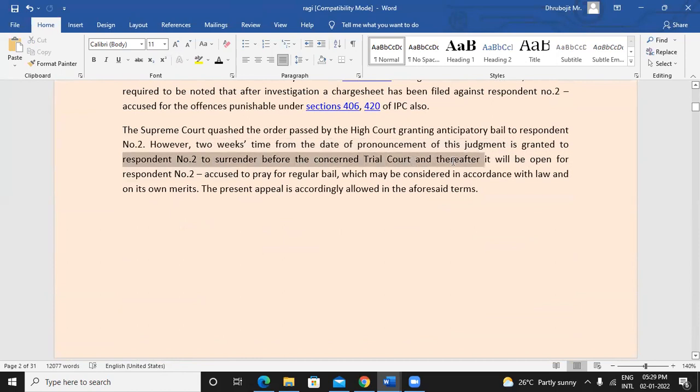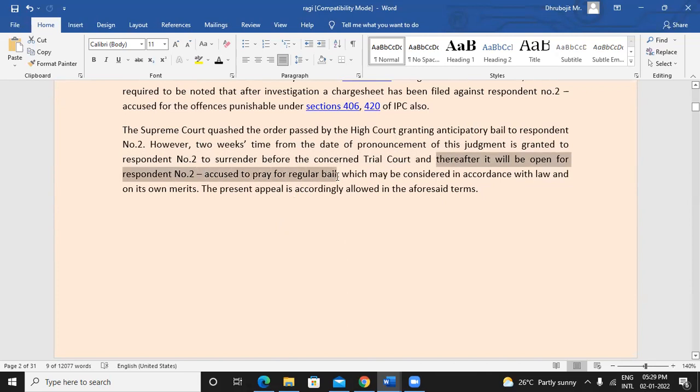Because his anticipatory bail is no more valid, he needs to surrender, and thereafter it will be open for respondent number 2 to pray for regular bail.